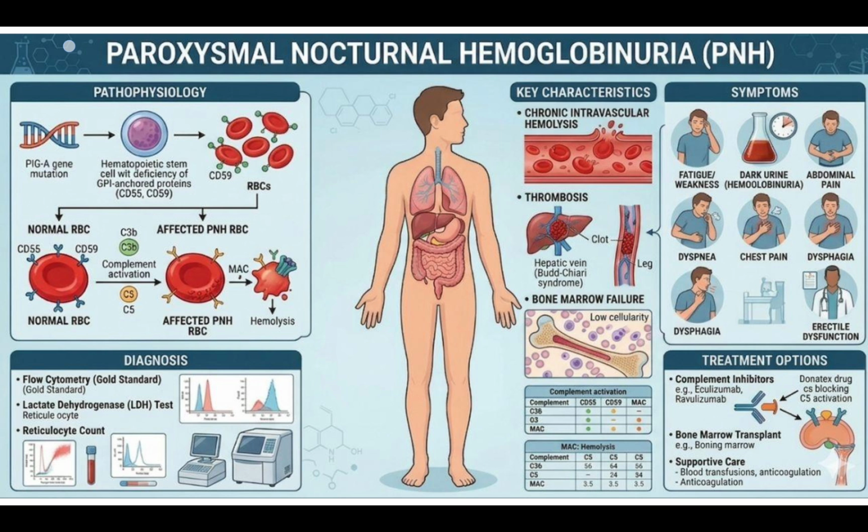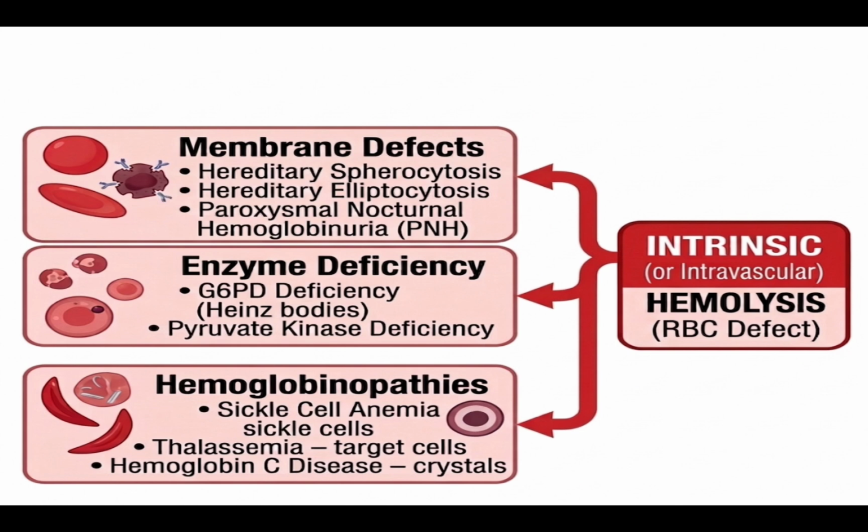To treat paroxysmal nocturnal hemoglobinuria, first we will give complement inhibitors like eculizumab and ravulizumab. In severe cases, we will do bone marrow transplant, and we can also give supportive care like anticoagulants and blood transfusions. This is all about membrane defects leading to intravascular hemolysis. Now we will go to enzyme deficiencies leading to hemolysis. First we will discuss G6PD enzyme deficiency, that is the formation of Heinz bodies. Then we will discuss pyruvate kinase deficiency. First, G6PD deficiency.